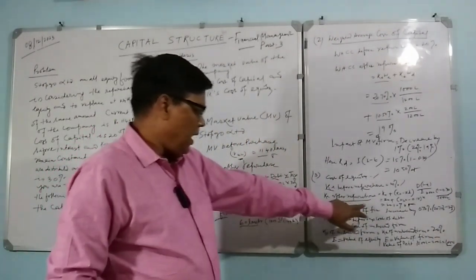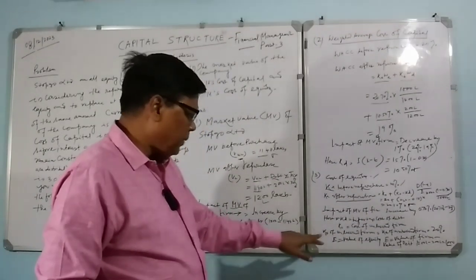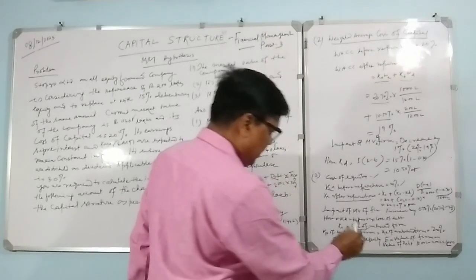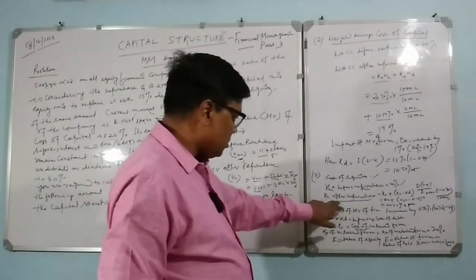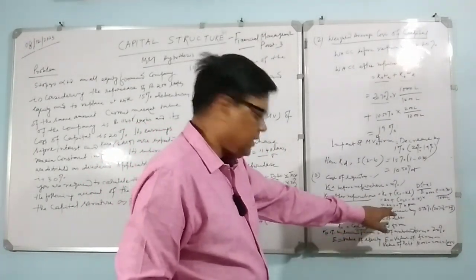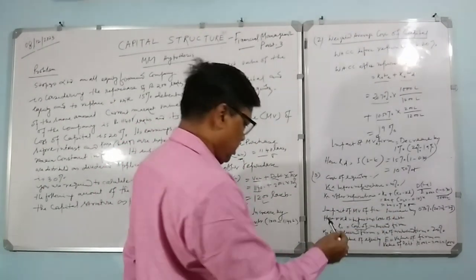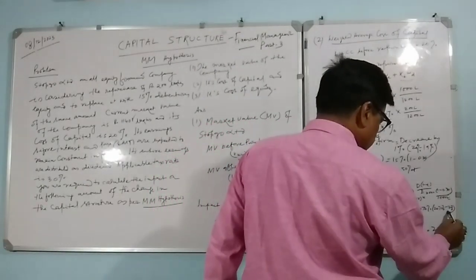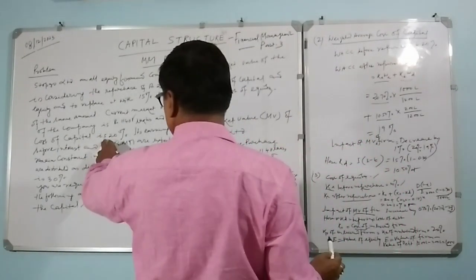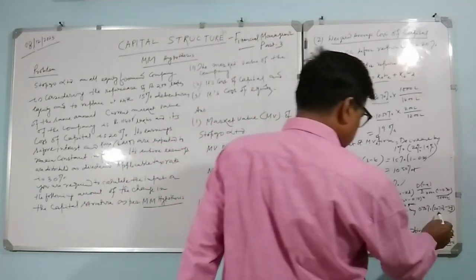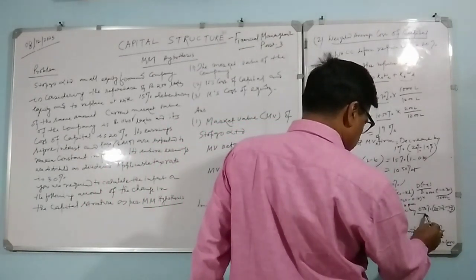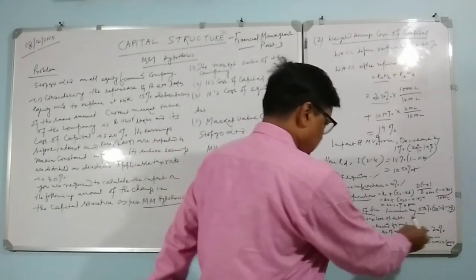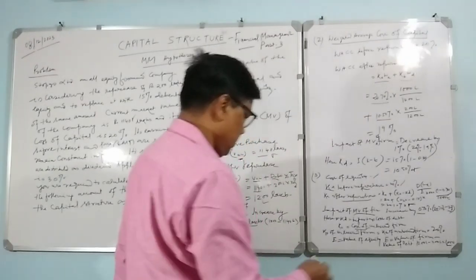So the cost of equity after repurchase has come to 20.70. Initially this was the cost of the unlevered firm at 20%, now it is 20.7, so it has increased by 0.7. So the cost of equity increases by 0.70.